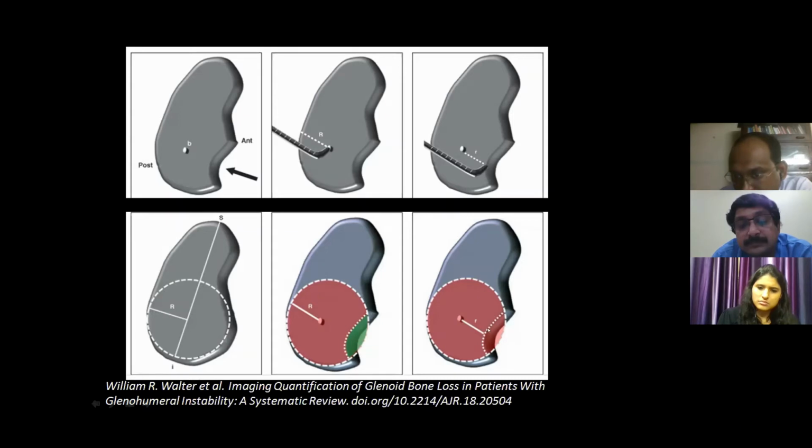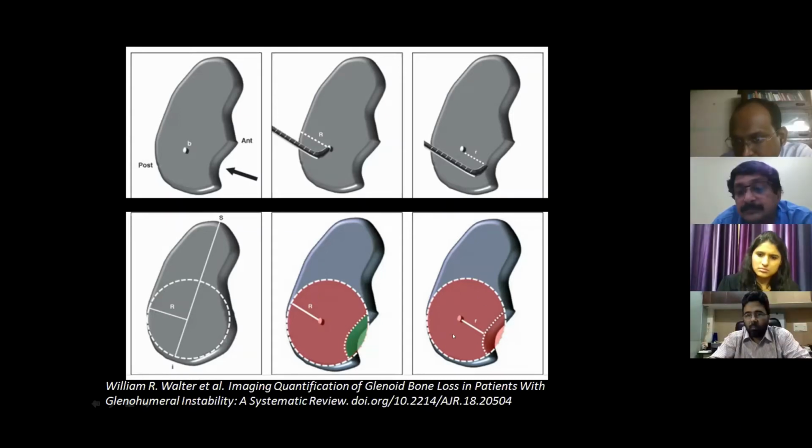Then we draw another small line which will identify the bone loss. By this we can calculate the percentage of the glenoid bone loss.